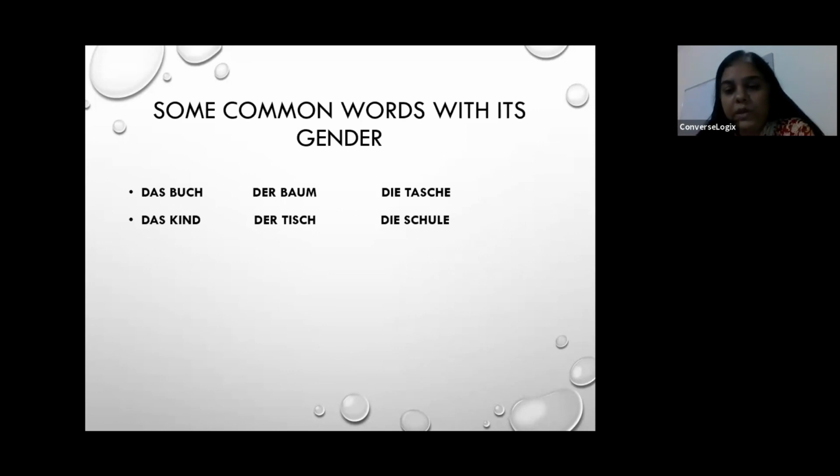So once again, I repeat: we have the bestimmter Artikel, der, die, das, masculine, feminine, neutral in German. And then we have the unbestimmter Artikel, which is ein for masculine, eine for feminine, ein for neutral. Okay.